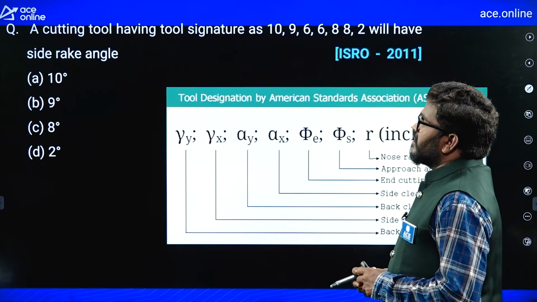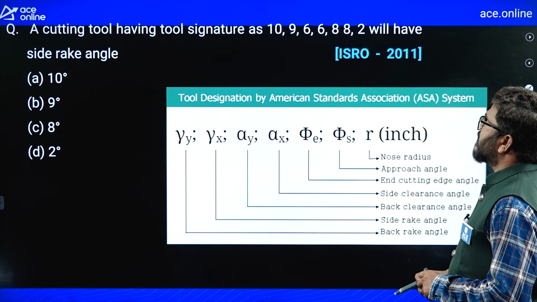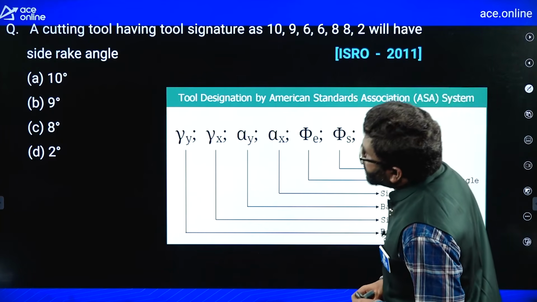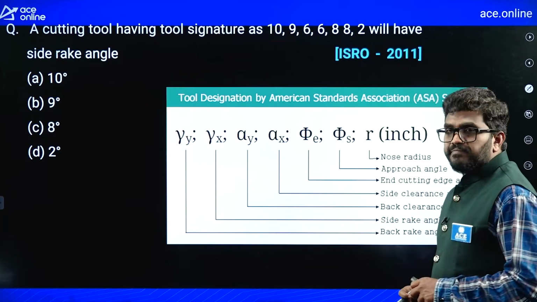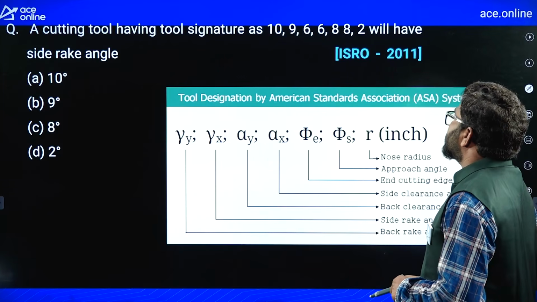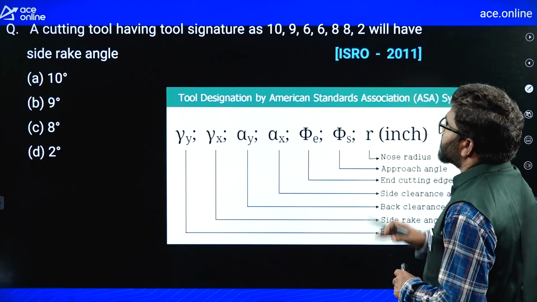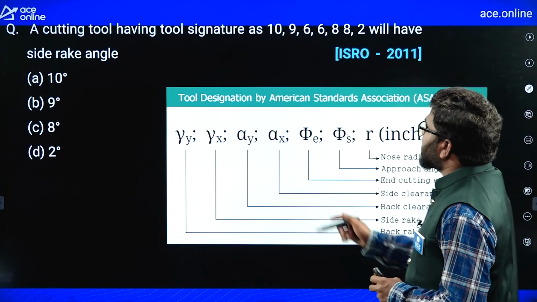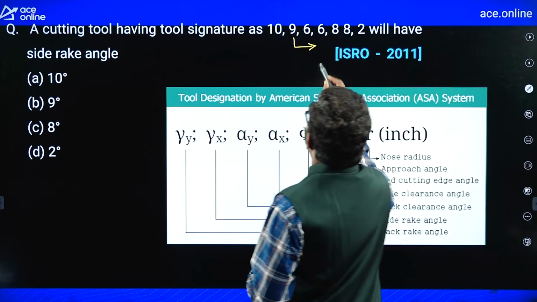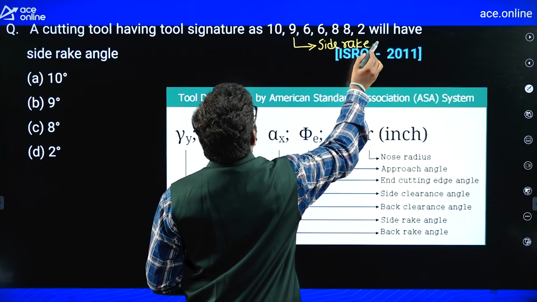Next, a cutting tool having a tool signature as 10, 9, 6, 6, 8, 8, 2 will have a side rake angle of... This is actually the American Standards Association system. As per this ASA system, the second one represents the side rake angle.